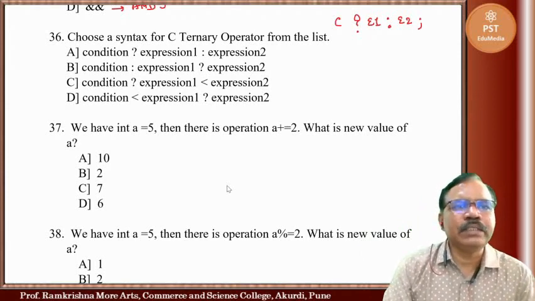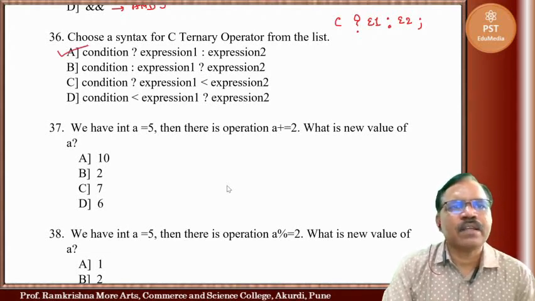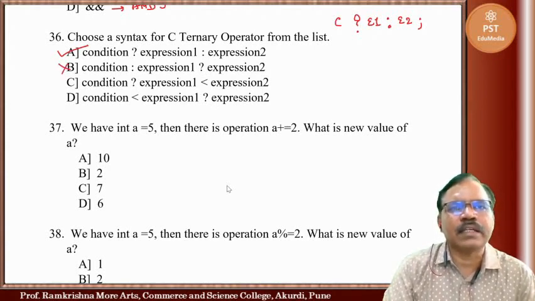So the first one, A: condition, question mark, expression 1, colon, expression 2, is correct. Next, condition, colon, expression, this is not correct. Condition, question mark, expression, less than, not correct. Condition, less than, not correct. So the first one is correct.